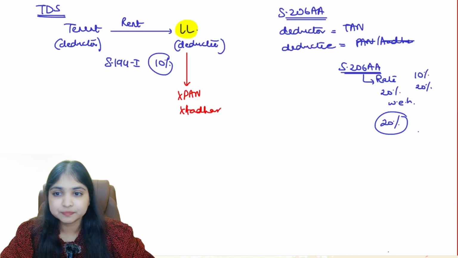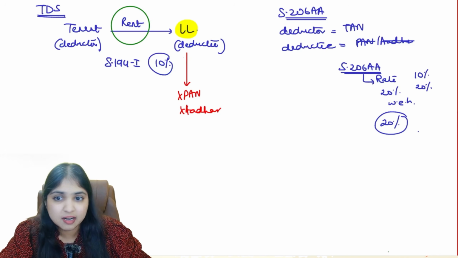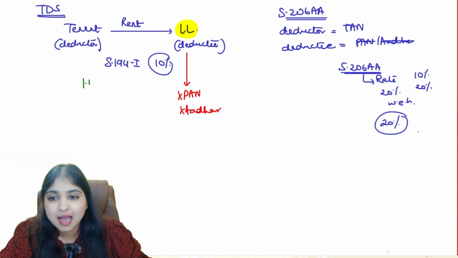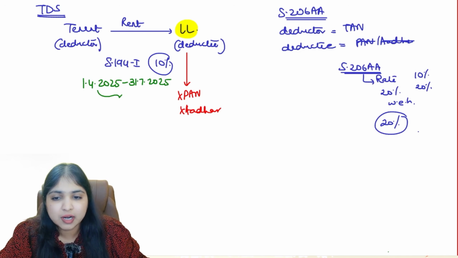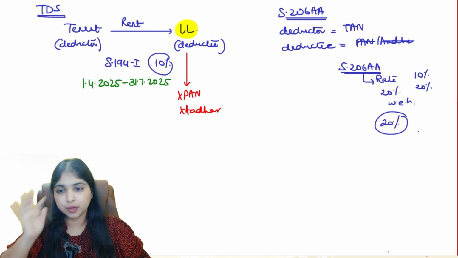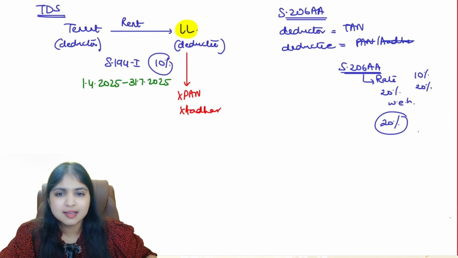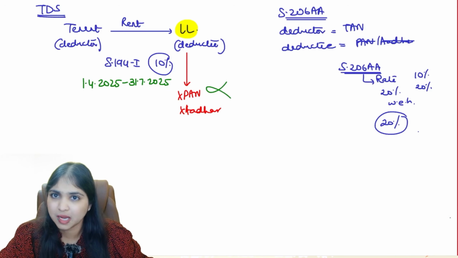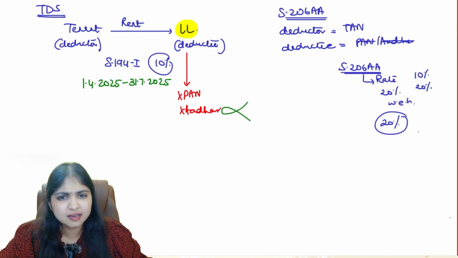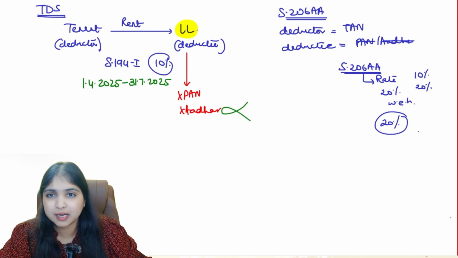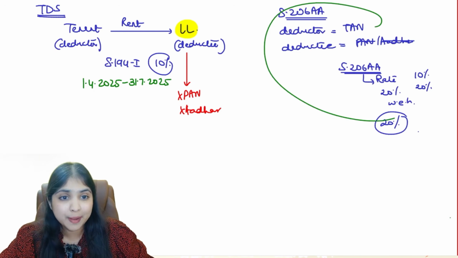Listen to the logic. The amendment says, if this rent transaction in our example has happened anywhere between 1st April 2025 to 31st July 2025, okay, then listen, tenant. We are focusing on the tenant now. Listen, tenant. Yes, we know the landlord's PAN has become inoperative and his Aadhaar is not valid right now from an income tax point of view. So therefore you want to apply 206AA.